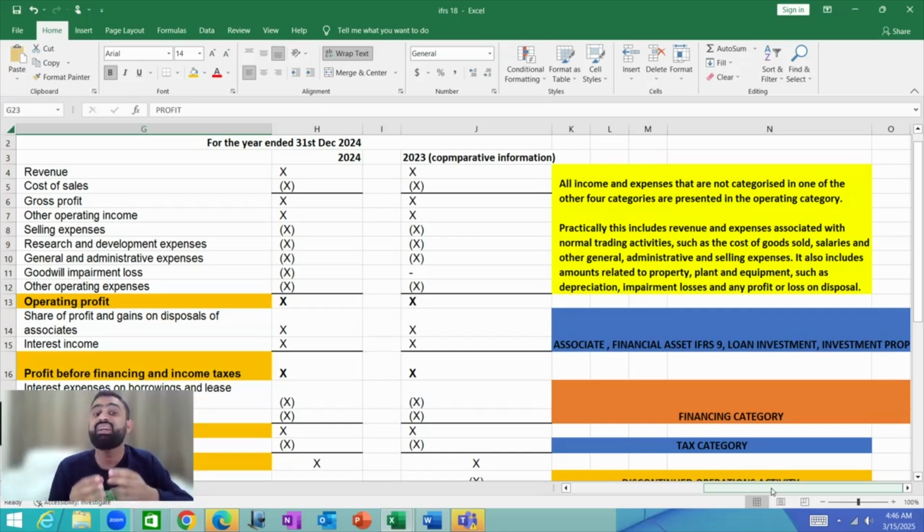And it will also affect the consolidated profit and loss account and other comprehensive income in both FR and SBR, strategic business reporting. So that would be the effect on our exam.